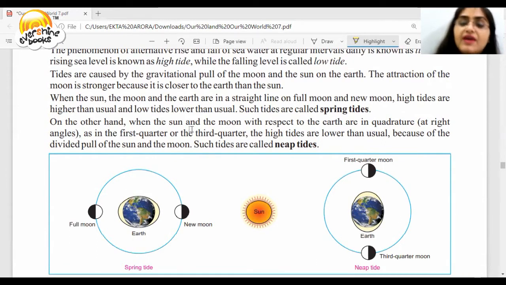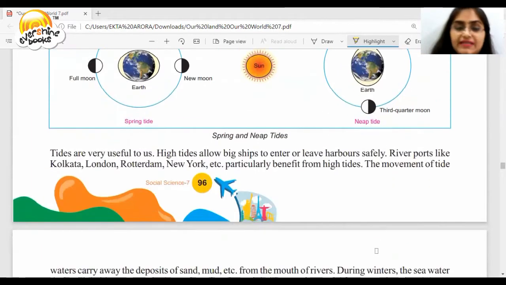We'll read about it. When the sun and the moon with respect to the earth are at right angles, the high tides are lower than usual because of the divided pull of the sun and the moon. So these are called neap tides.